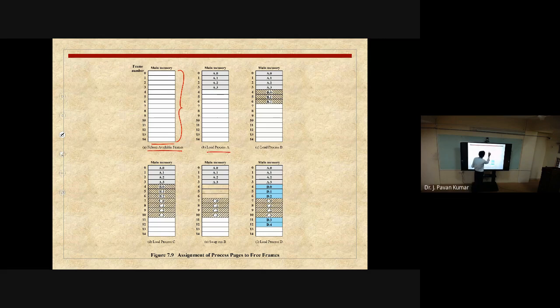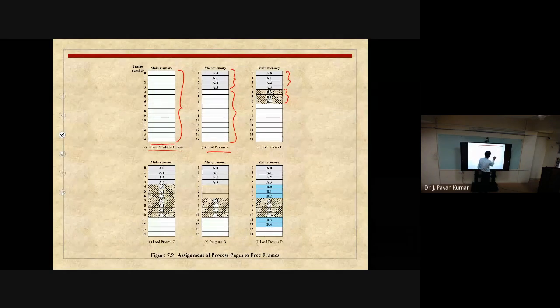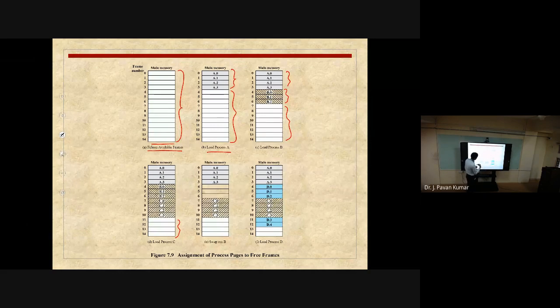Now process A is loaded. So 4 are filled, remaining 11 are free. Next process B is loaded. So process A and process B occupy frames, and the remaining 7 or 8 will be vacant. Next process C is also loaded. Now let us say process B has completed execution. Then these 3 frames will be released. Now we have 3 free here and 4 here.